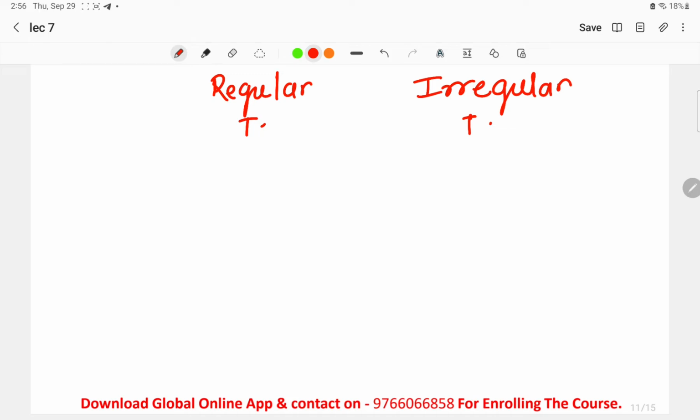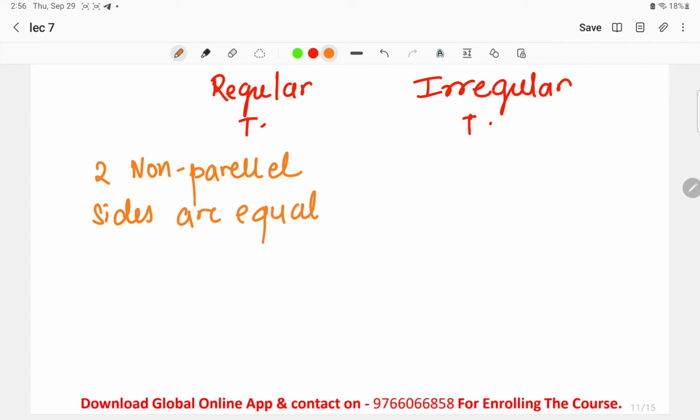In case of a regular trapezium, we will have 2 non-parallel sides that are equal, whereas in case of an irregular trapezium we'll have 2 non-parallel sides which are unequal.